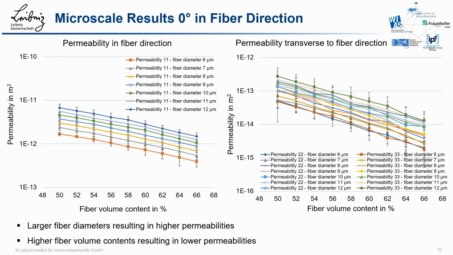The results confirm the typical assumptions that a higher fiber volume content leads to lower permeability and that a larger fiber diameter results in higher permeability, since this normally results in larger flow channels.